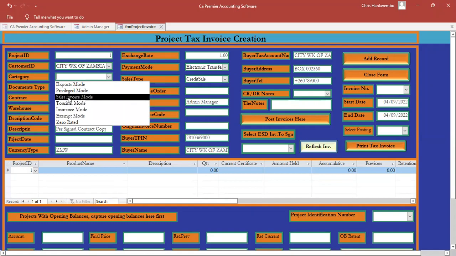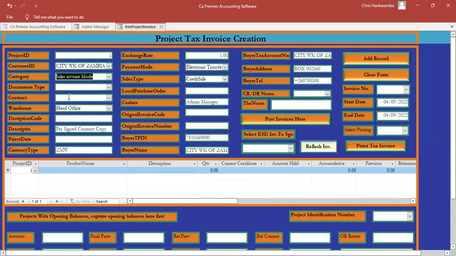So we select this one, sales invoice mode. Okay, then we simply say tab. Then here you simply put the project code, which is this one. Anyway, that one will be there on the order. You can easily capture it from the order. Then you simply say tab. Then here you select the type of document, which is a tax invoice here, right?